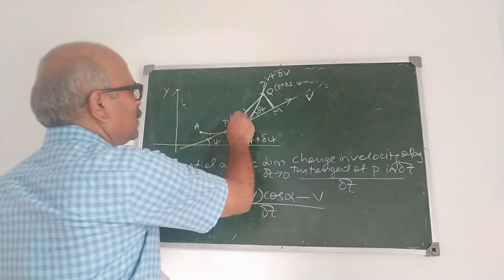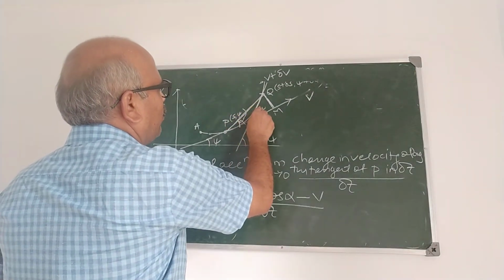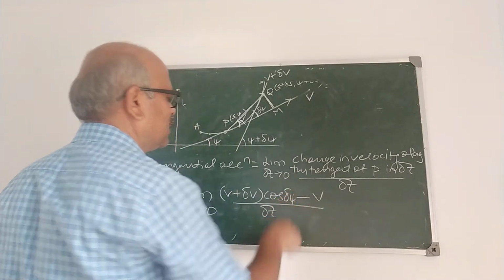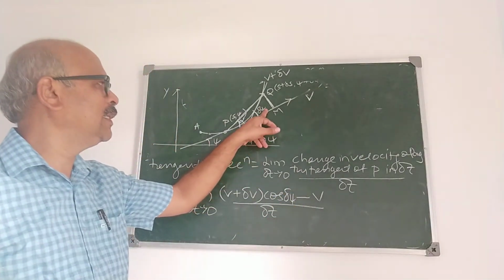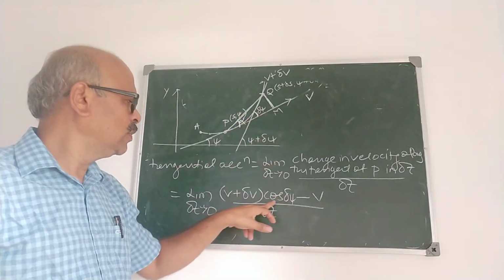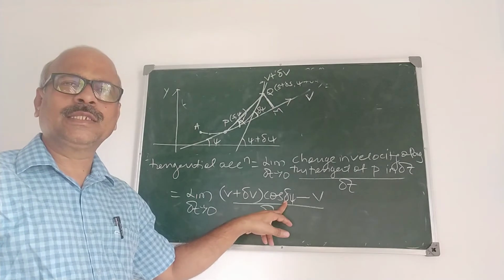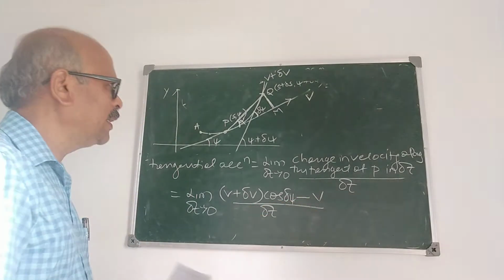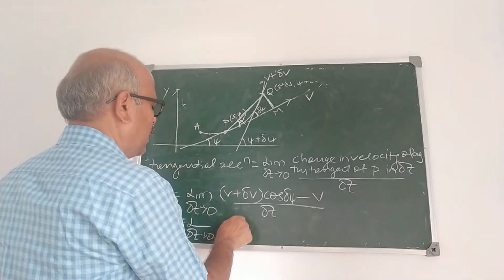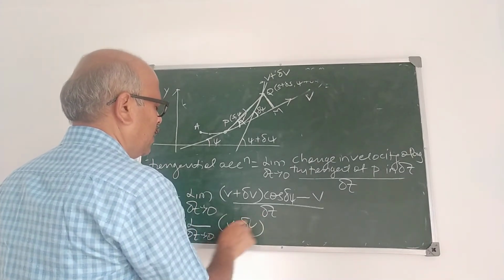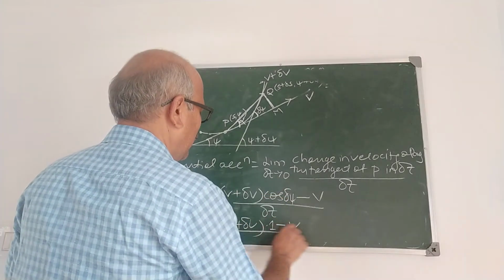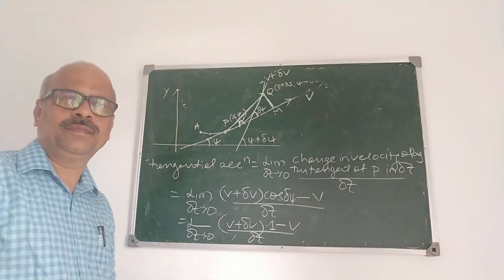This angle is alpha, but the component of v plus delta v along v means delta psi, because the angle made by v plus delta v with v is delta psi. So it is v plus delta v cos delta psi minus v upon delta t. It is limit delta t tends to 0, v plus delta v, and for the first approximation cos delta psi is 1, minus v upon delta t.